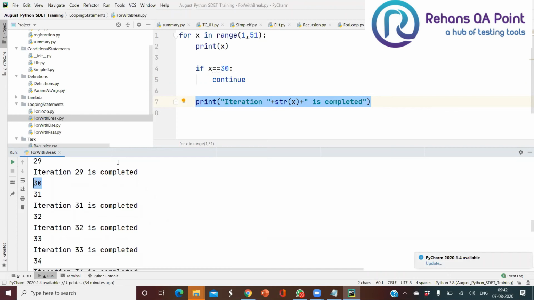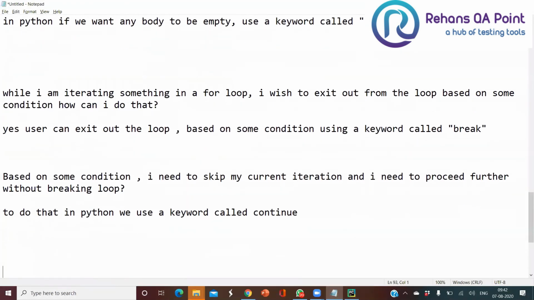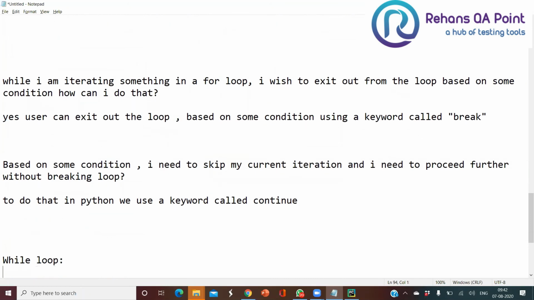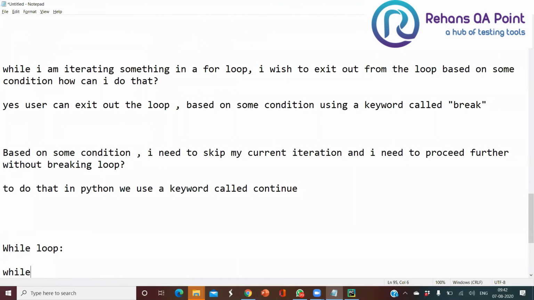Okay, so next we'll see about another loop called the while loop. The while loop is called an indefinite loop.